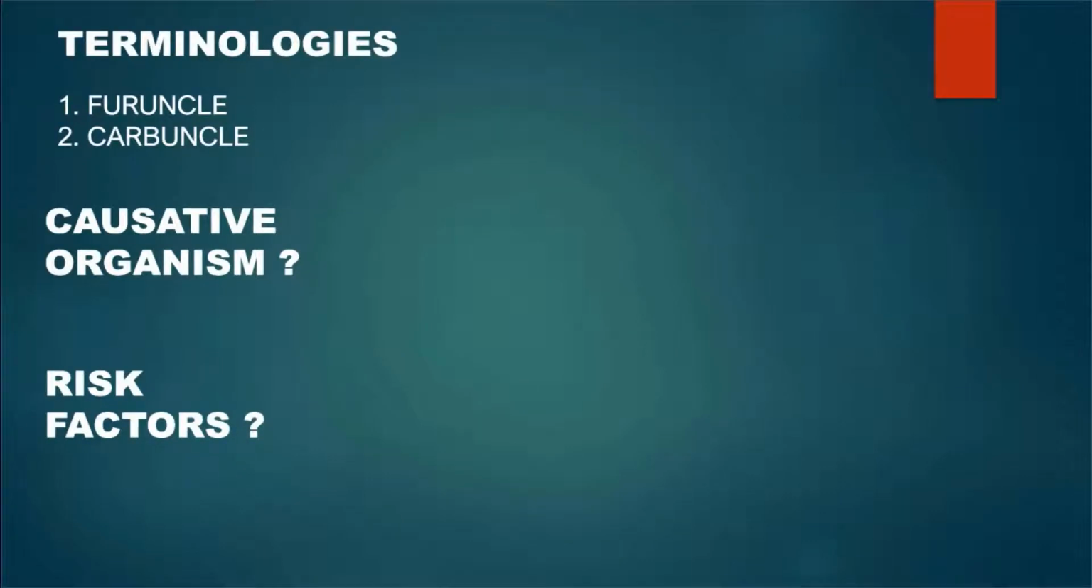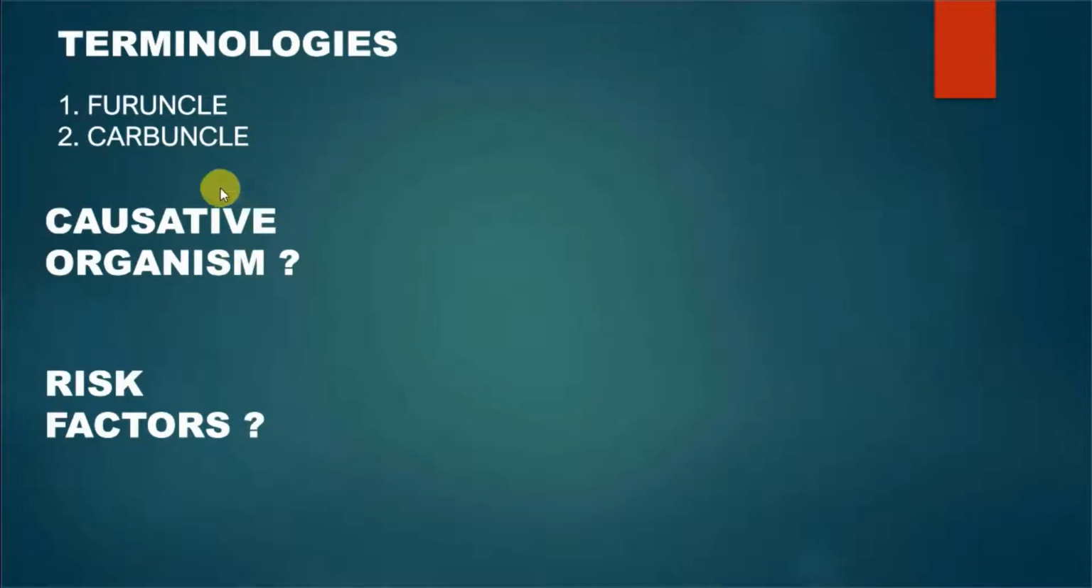Okay, first we'll go through a few basic terminologies. What is a furuncle and what is a carbuncle? We've got quite a few differences, but for simpler terms, a furuncle is an infection of a single hair follicle, while a carbuncle is an infection of a group of hair follicles which are associated close to each other.